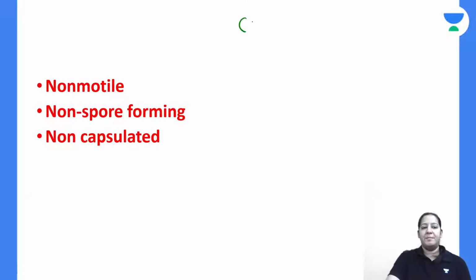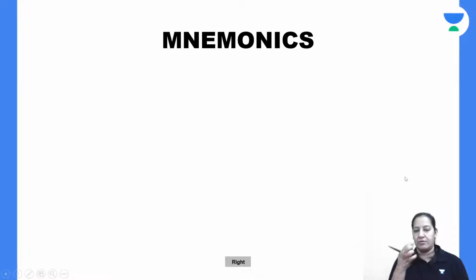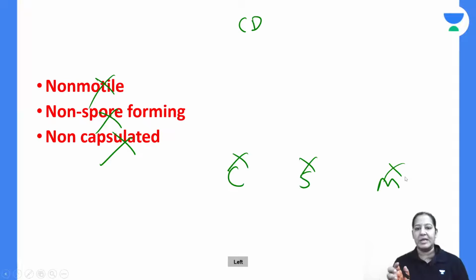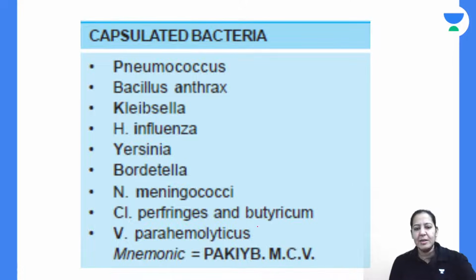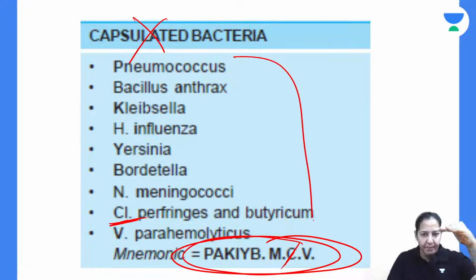Coming to Corynebacterium diphtheriae, right? They are non-capsulated, non-spore forming, non-motile. Neither capsule, nor spore, nor motility. So everything is negative, right? Now you know the mnemonics for all 3. See the mnemonic for capsule. In the MCV mnemonic, C is not Corynebacterium diphtheriae; C is Clostridium. So it is not coming in this mnemonic, and Corynebacterium diphtheriae is non-capsulated.